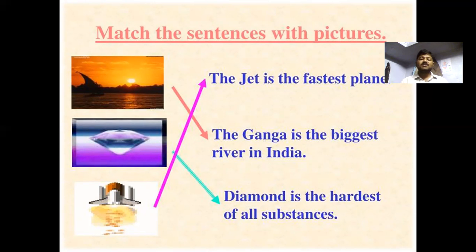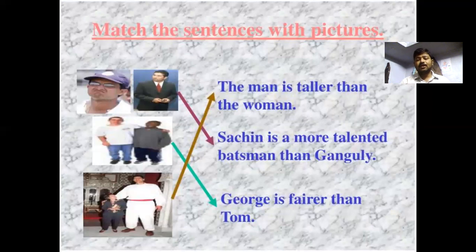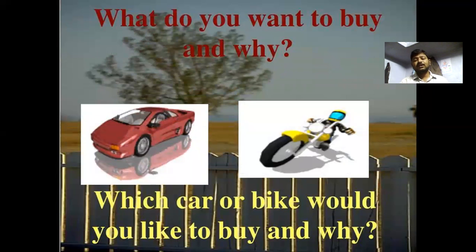And the Ganga is the biggest river in India. It's also a superlative degree. And diamond is the hardest of all the substances. And the man is taller than the woman. It's a comparative degree. And Sachin is a more talented batsman than Ganguly. It's also a comparative degree. And George is fairer than Tom. It's also a comparative degree.